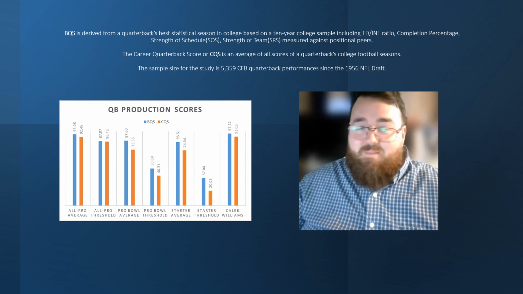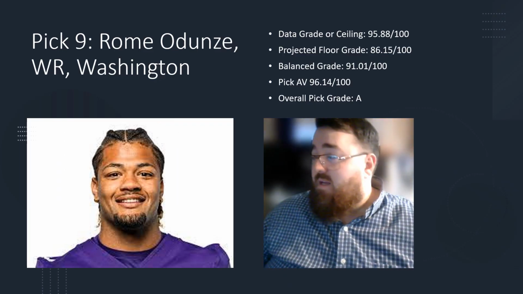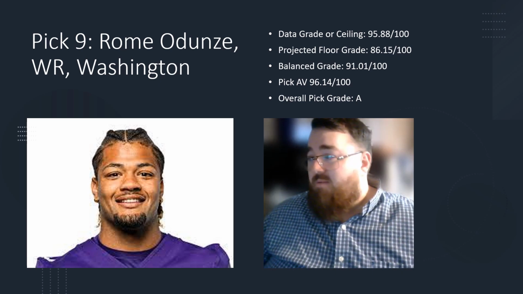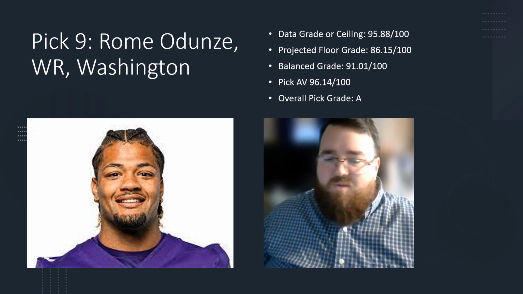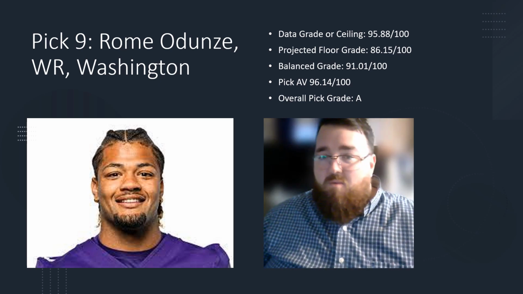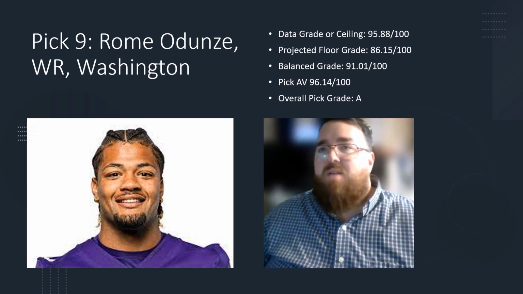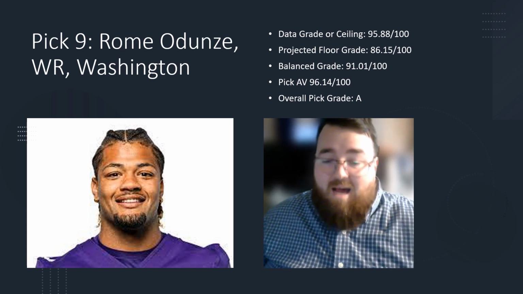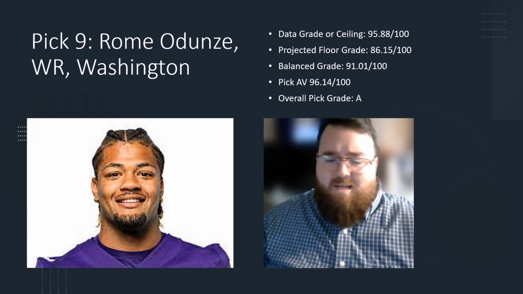But I'm also excited because they followed up that pick with Rome Odunze, wide receiver out of Washington. His data grade was 95.88 out of 100. His floor grade, which is all the wide receivers that tested like him with his data grade in his pick range, was 86.15. And then his balance grade would probably be about 91.01 out of 100. The pick AV, or the average AV of players taken at pick 9, is 96.14 out of 100. I would give this overall grade for him an A for this selection.